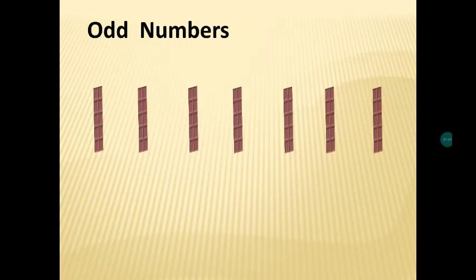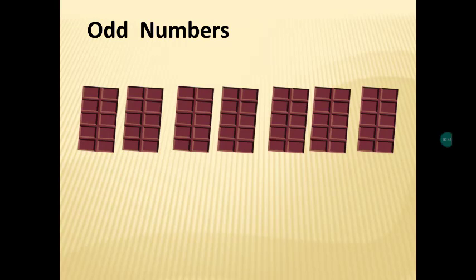Odd numbers. What do you mean by odd numbers? Examples here. We have some chocolates here. How many chocolates are there? Let me count. 1, 2, 3, 4, 5, 6, 7. Now tell me, is 7 an even number or an odd number? How will we say 7 is an even number or an odd number? Can we put them in a group of 2s? Yes.